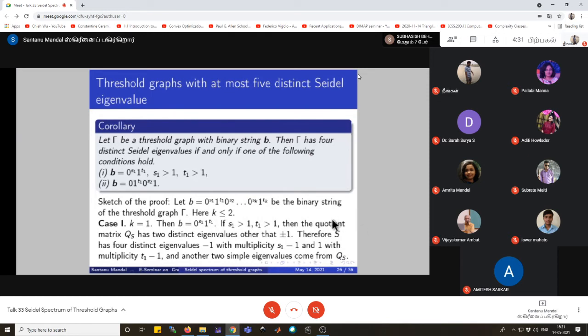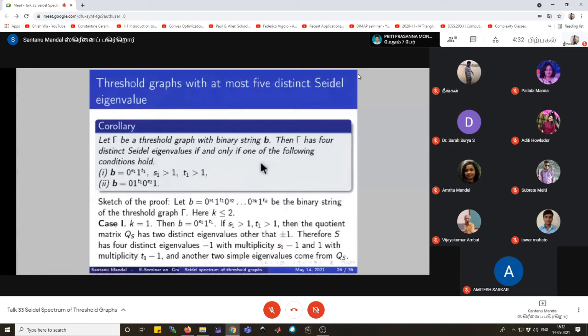The next corollary states that the threshold graph gamma will have four distinct Seidel eigenvalues if and only if b has one of these two forms. In the first case, the binary string takes the form 0 to the power s_1, 1 to the power t_1, where both s_1 and t_1 are strictly greater than 1. And in the second case, 0 to the power 1, 1 to the power t_1, 0 to the power s_2, 1 to the power 1.